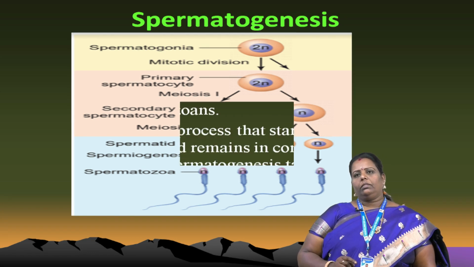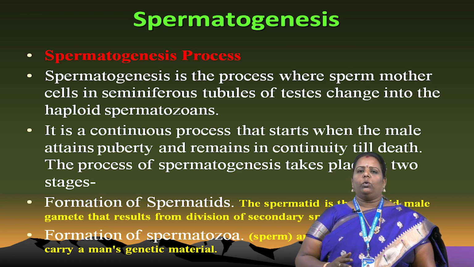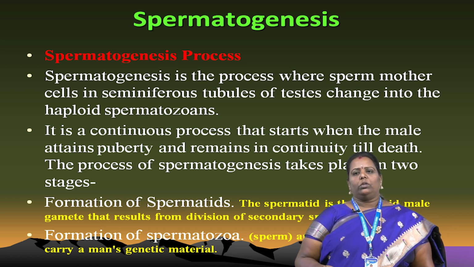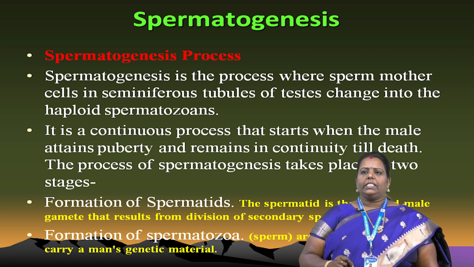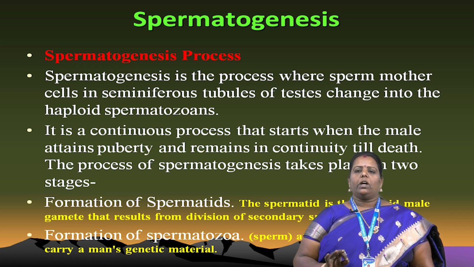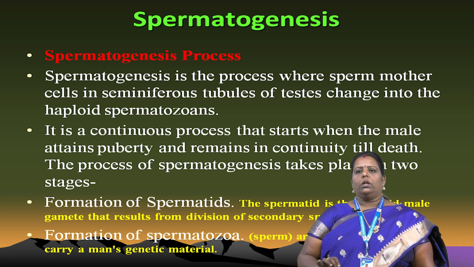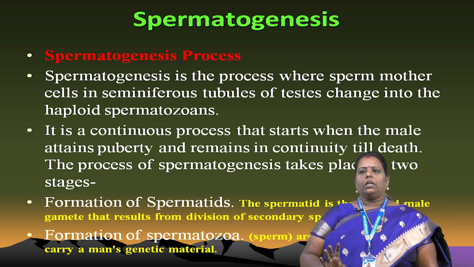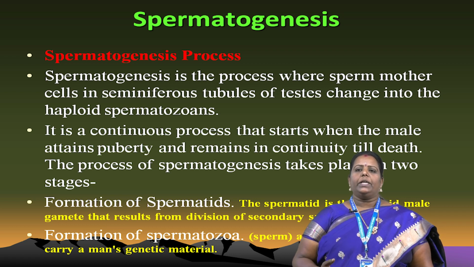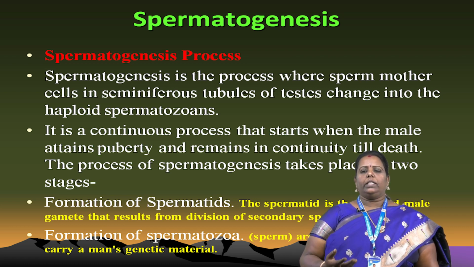Next, what is the process occurring above the picture? The spermatogenesis process. Spermatogenesis is the process where the sperm mother cells in the seminiferous tubules of the testis are changed into haploid spermatozoa. I already explained the positions in the picture. Spermatogenesis is the formation of haploid spermatozoa. It is a continuous process. It starts when the male attains the puberty stage and continues till death.